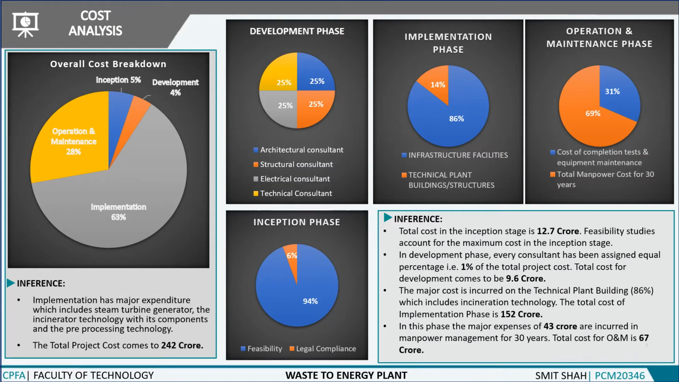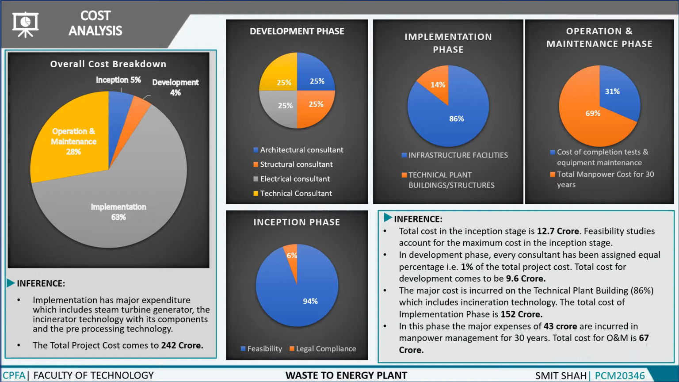Cost analysis was carried out for each phase by keeping in mind all the resources required for each phase. Here the graphs are shown for each phase, which tell us which component is carrying more cost for the respective phase. Total cost in the inception phase is 12.7 crore. Feasibility studies account for maximum cost in the inception phase. In the development phase, every consultant has been assigned an equal percentage, that is 1% of the total cost. Total cost for development comes to be 9.6 crore.